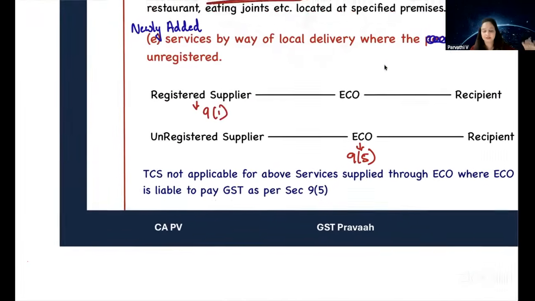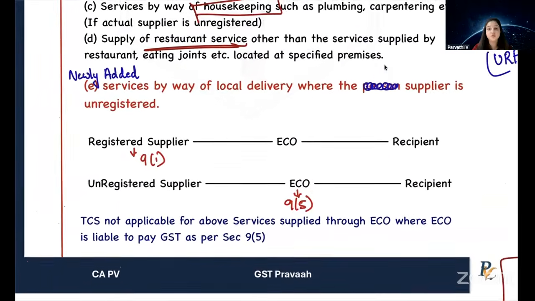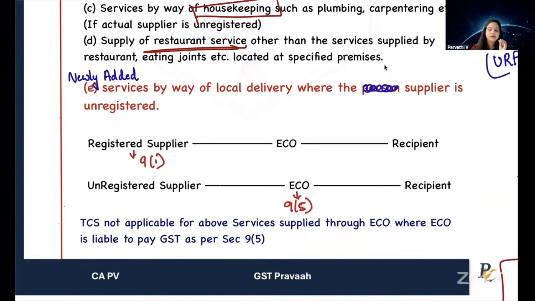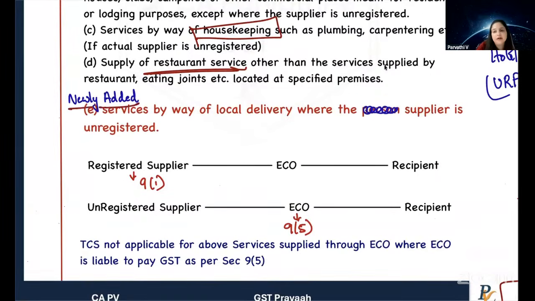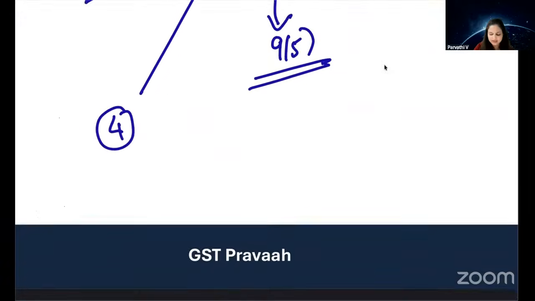Now next is the newly added services. So till now, we had only 4 services which were covered under 9-5. Now we have a new service which is covered under 9-5. What is that new service? The next service is local delivery service. So what is local delivery services?